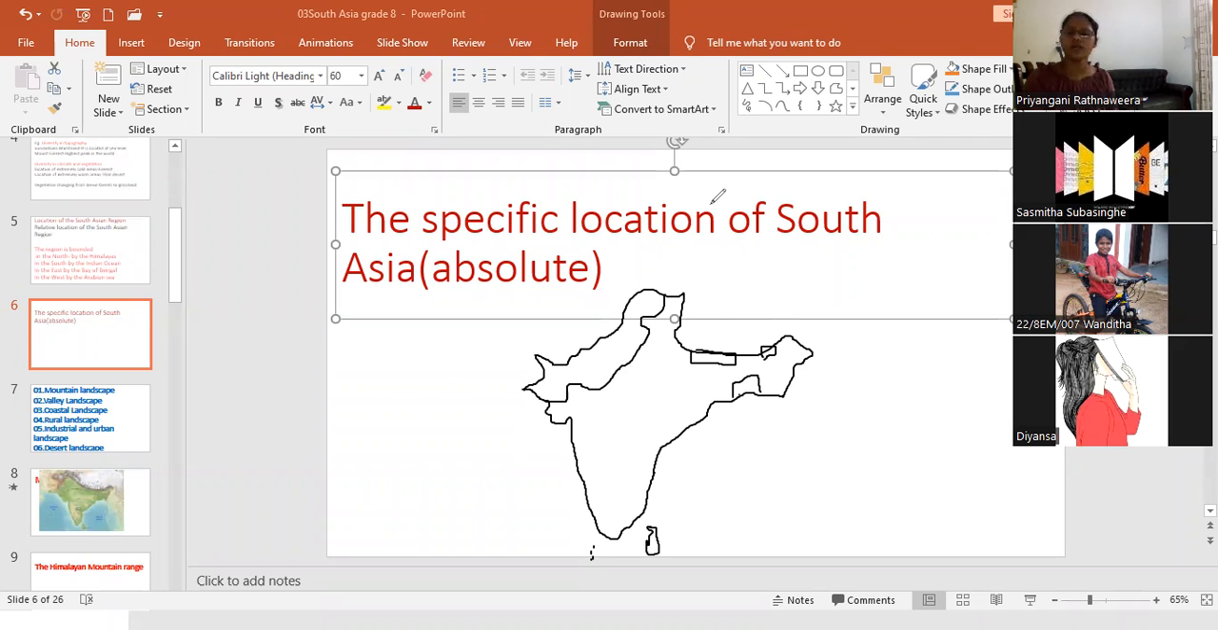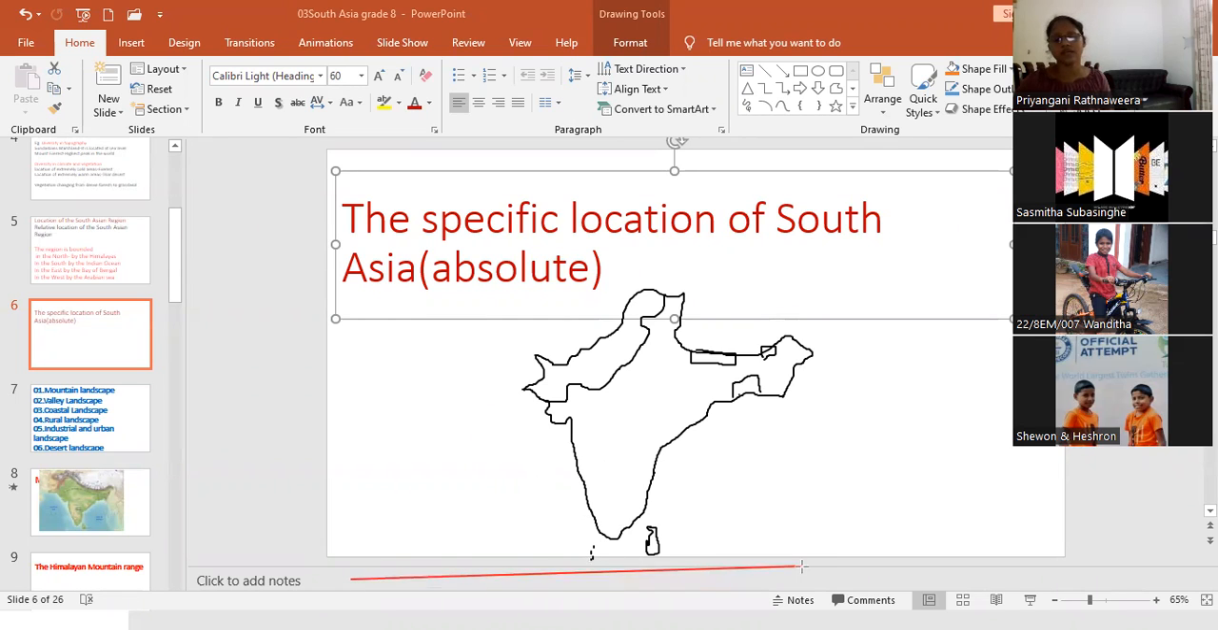Then we are going to draw the specific location. Now we are going to show the specific location of the South Asian region. You haven't drawn Maldives. Here Maldives. Can you see that area? Yes, teacher. Okay. Here is a line in this area. Can you see this line? Yes, red line, teacher. Okay.